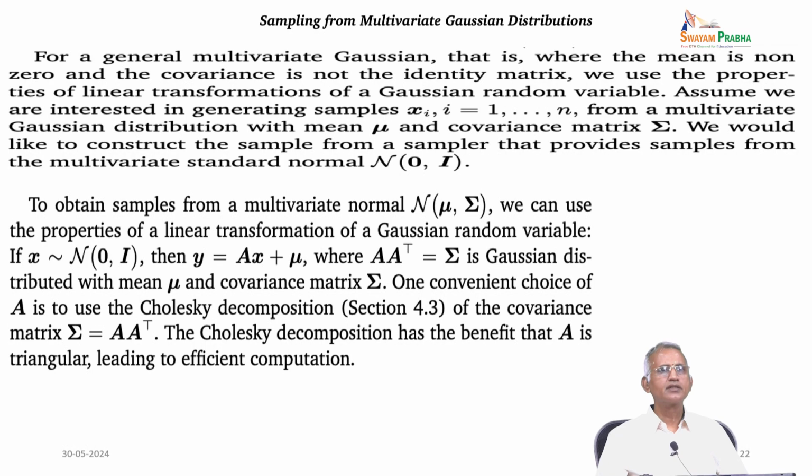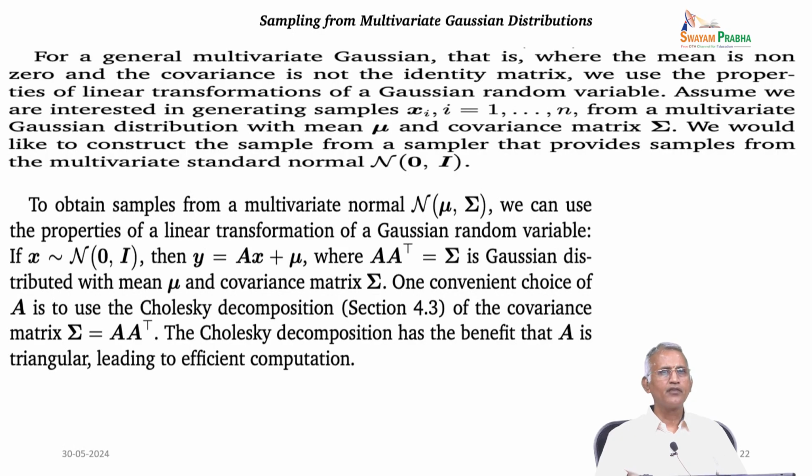Now, we are going to discuss sampling from a multivariate Gaussian distribution. For a general multivariate Gaussian, where the mean is non-zero and the covariance is not an identity, we use the properties of linear transformation of a Gaussian random variable. Assume the generated samples xi, where i varies from 1 to n, come from a multivariate Gaussian distribution with mean mu and covariance sigma. So, we have the multivariate standard normal N of 0, I, and the multivariate normal N of mu comma sigma, that is mean comma covariance.